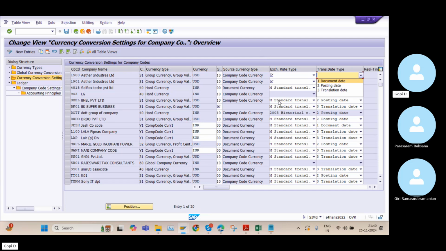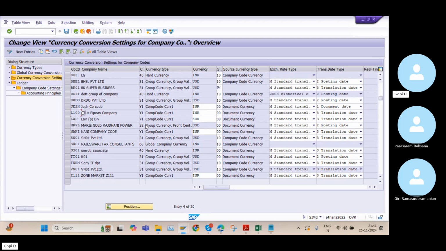It means for our company code, we created INR, but if you want to make some payment in USD, day to day the currency rate fluctuates, right? So we also have a concept in SAP like foreign currency revaluation. That time this setting is helpful to us. Okay, but this time it is not required. This is a little bit of an advanced topic.